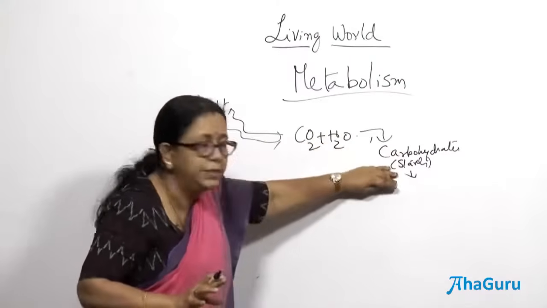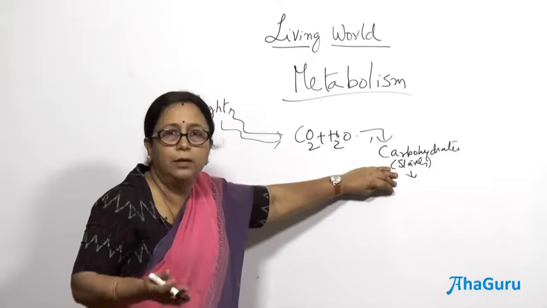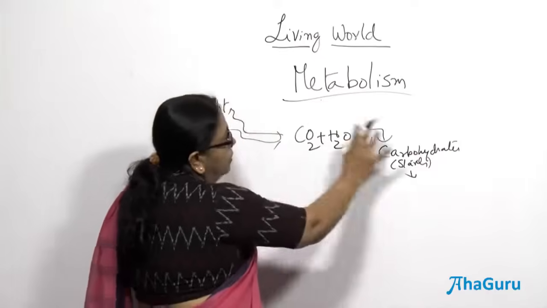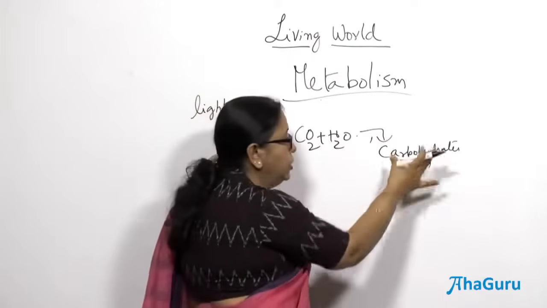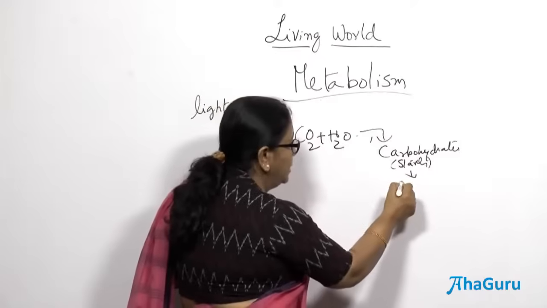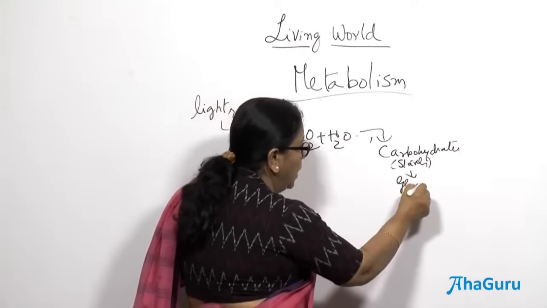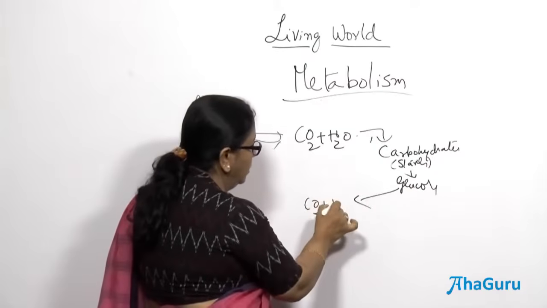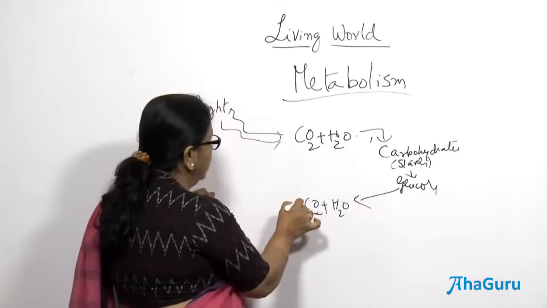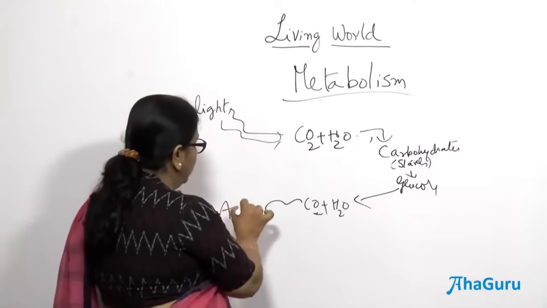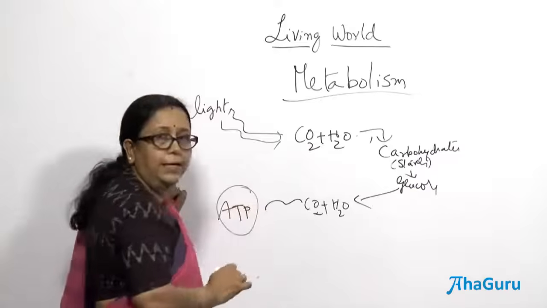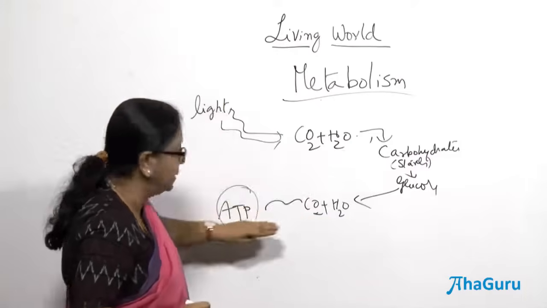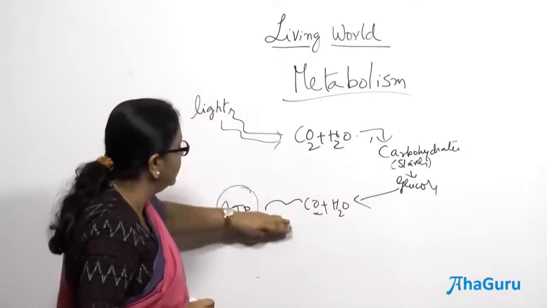So, what type of reaction is this? This is definitely an anabolic reaction. The light energy is here converted into chemical energy in the form of starch. During respiration, the starch is converted to glucose and then glucose will be catabolized into CO2 and water. And then it releases energy in the form of ATP. So, this is anabolism and this is catabolism. Here energy is used, here energy is released.